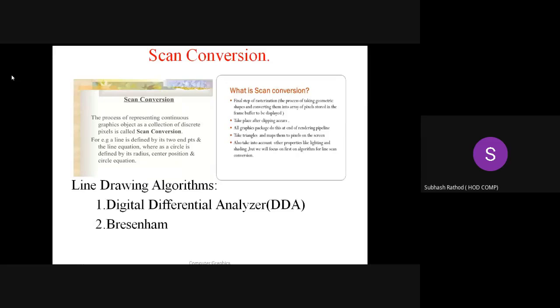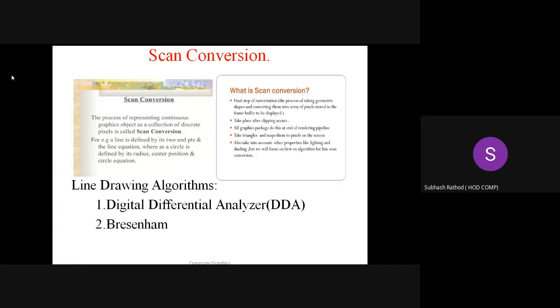That representation of the line on the display devices by using discrete values is called scan conversion. By using the scan conversion process, we can represent various graphics objects on the display devices.